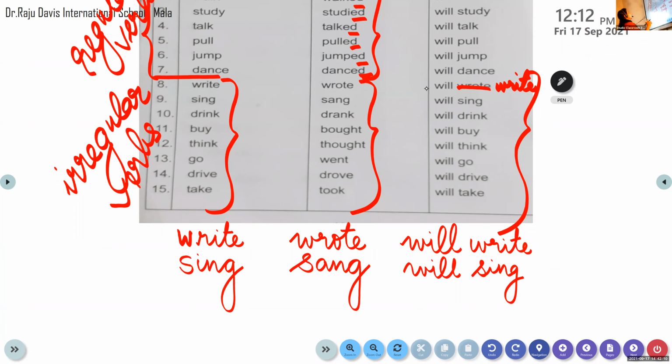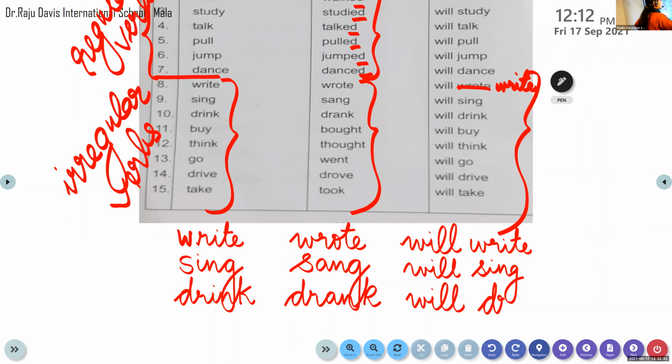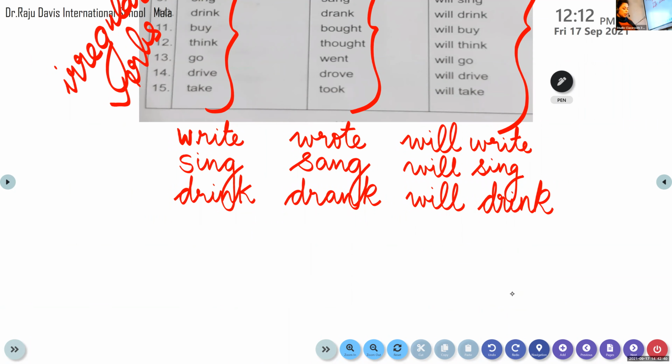Now let's move on to the third word, that is drink. I want all of you to write these words into your rough book. Drink. The past tense is drank, D-R-A-N-K. Drank. And the future tense is, add will before the base form of the verb, that is will drink. Understand and then write, my dear children. Please don't just write blindly. Only then will you learn.